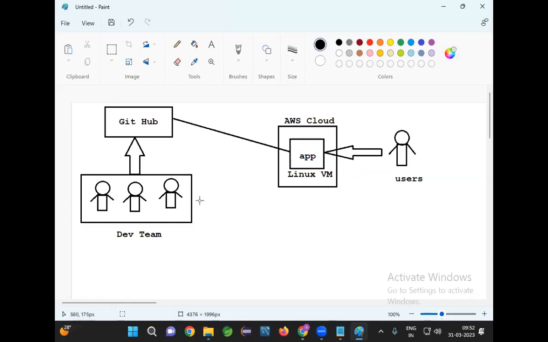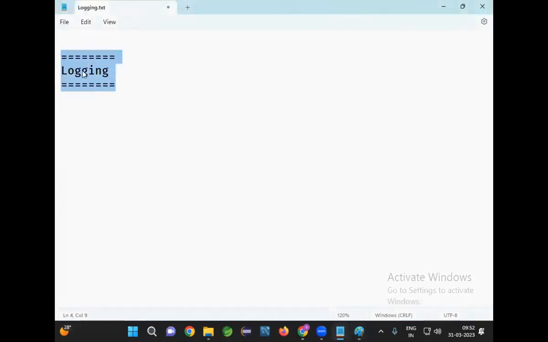Got it? Now here, when users are accessing our application, if everything is working as expected, we are good to go. Suppose sometimes functionality is not working as expected. Users are not able to log in. Users are not able to register in our application. Then as a developer, we need to understand what the problem is in our project: in which functionality the error is coming, in which class, in which method the problem is. For that, we need to implement logging in our application.